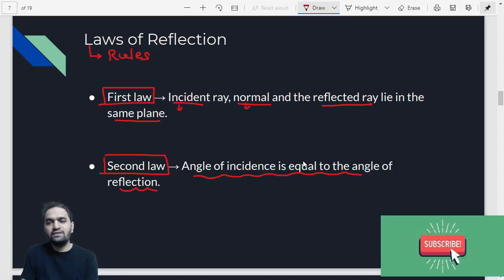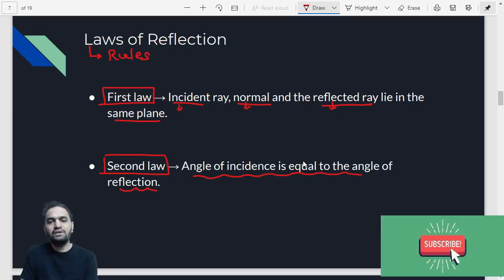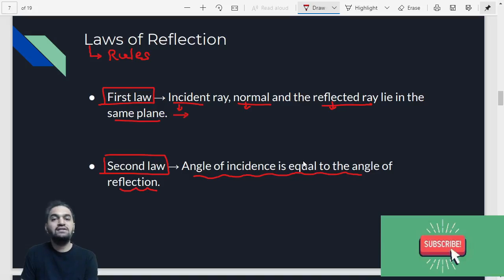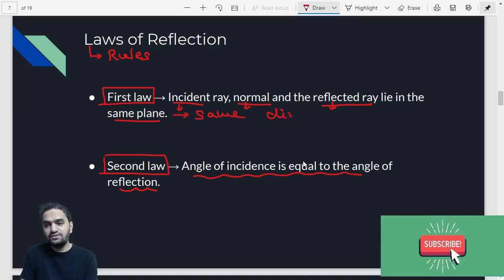Then the normal and reflected ray will also be present on the same axis. So same plane means that the incident ray, normal and reflected ray all lie in the same dimension. That is what they want to teach.